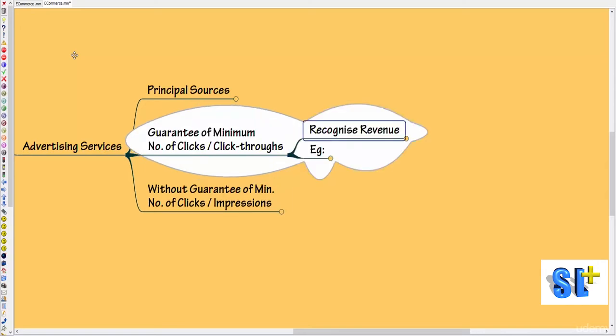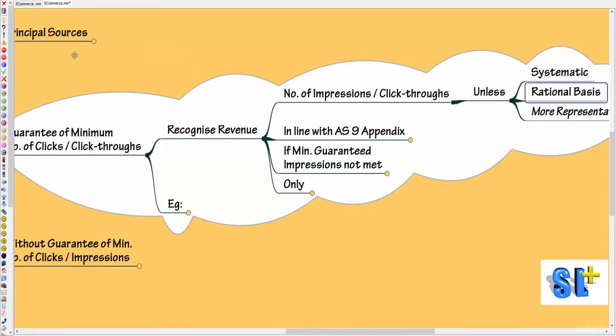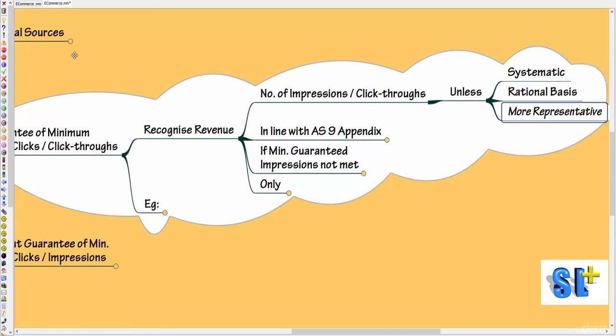In these cases we should recognize the revenue on the basis of the number of impressions or click-throughs, unless some other systematic or rational basis is more representative of the revenue recognition. So if a guarantee is available for the number of impressions or click-throughs, we have to recognize revenue only on that basis.